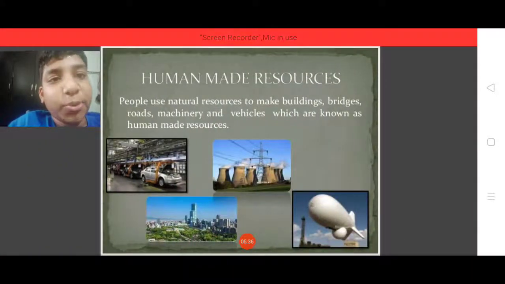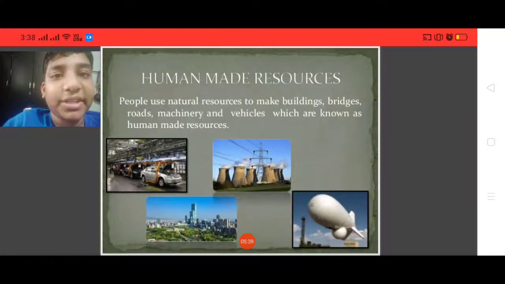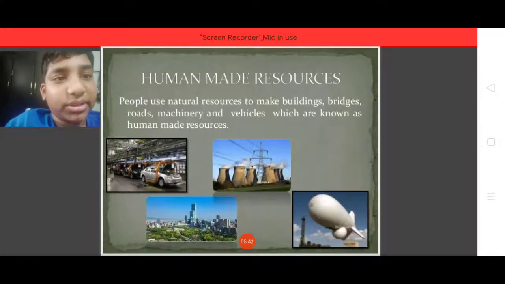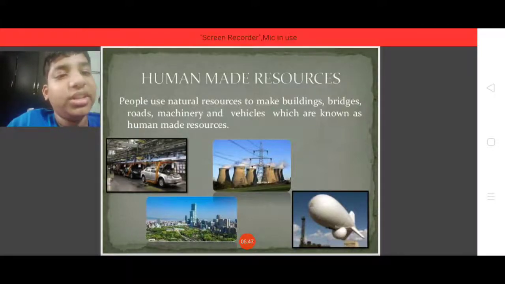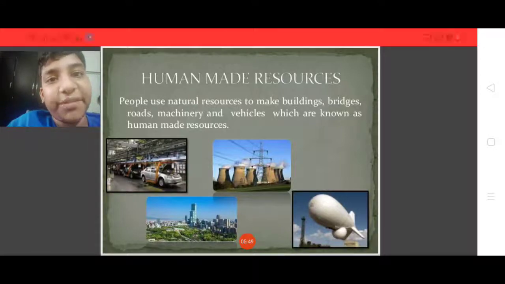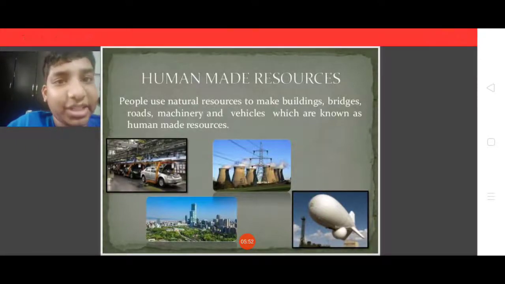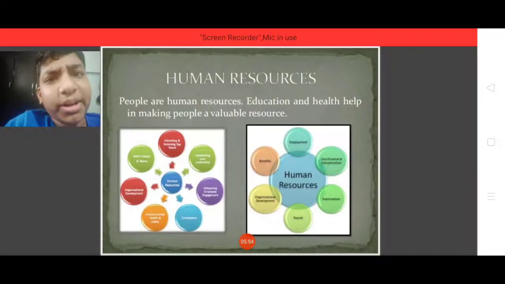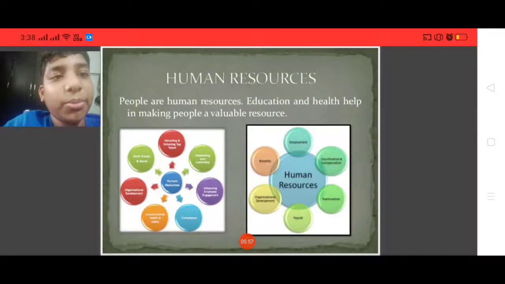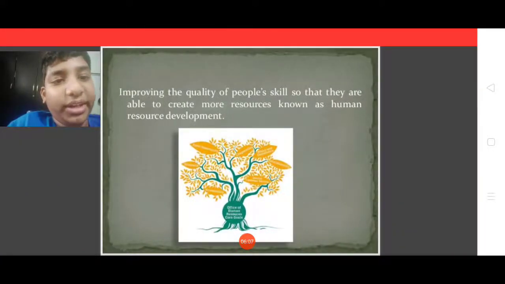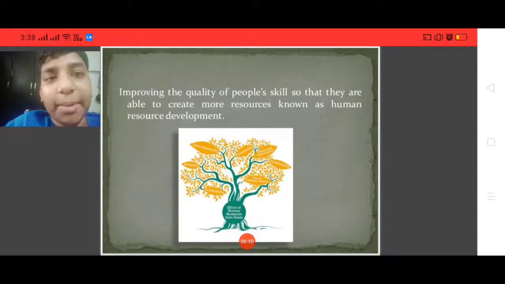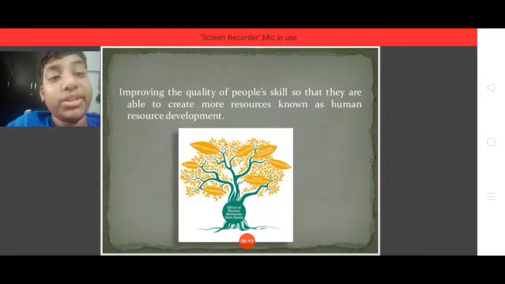What are human-made resources? This is the second type of resource. People use natural resources to make buildings, bridges, roads, machinery, and vehicles, which are known as human-made resources. So roads, bridges, machinery, vehicles are examples of human-made resources. What are human resources? This is our third type of resource. People are human resources. Education and health help in making people a valuable resource. Improving the quality of people's skills so that they are able to create more resources is known as human resource development.